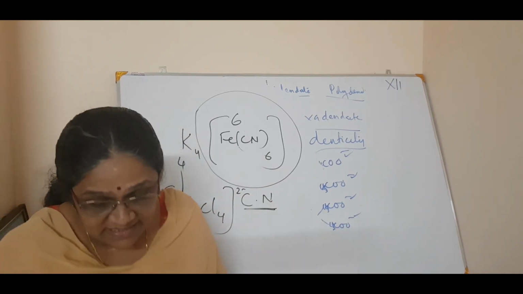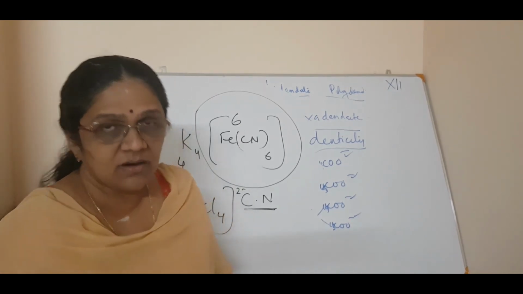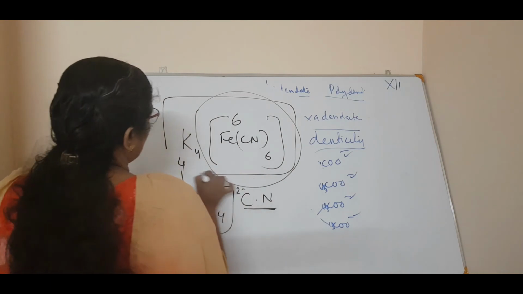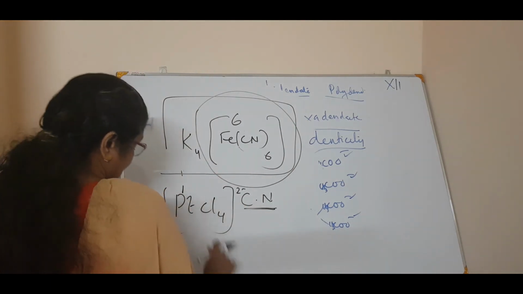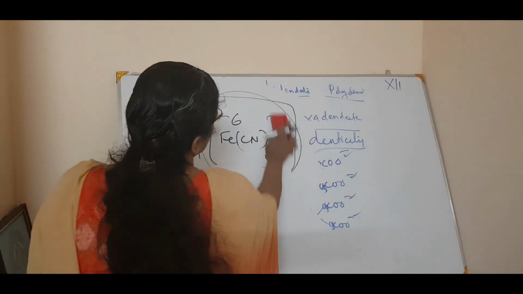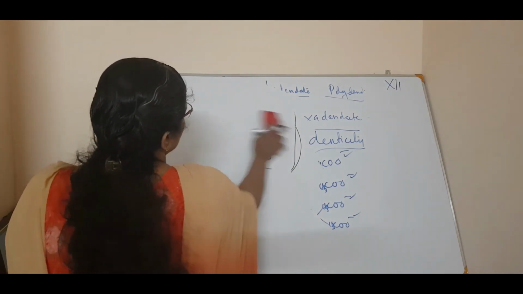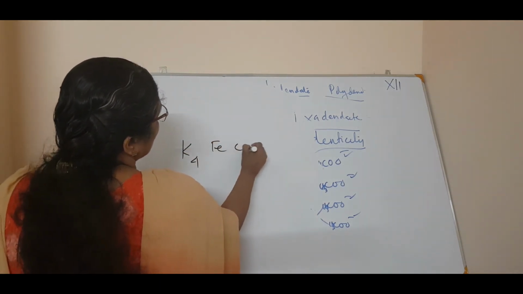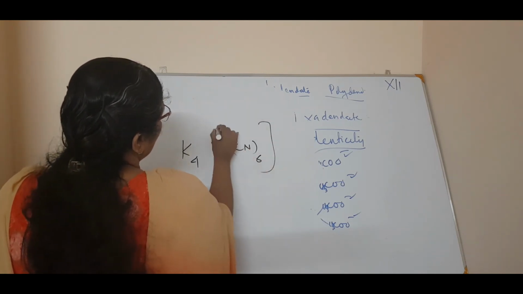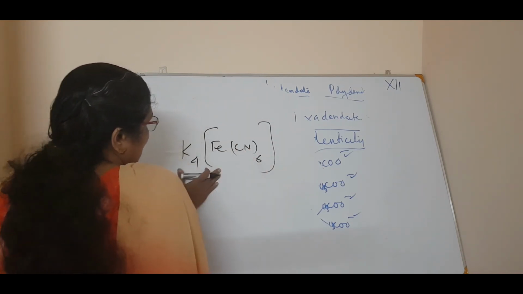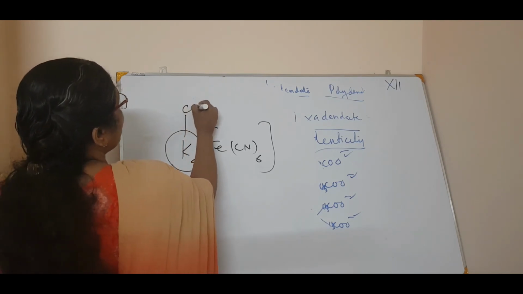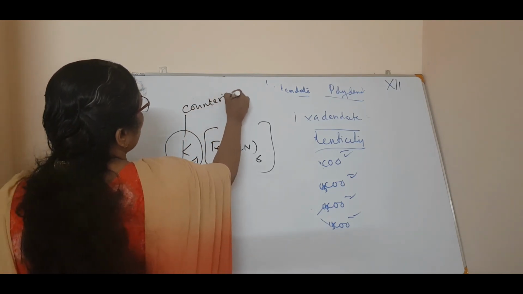Okay. Now next is coordination sphere. What is coordination sphere? The whole thing. See, you are writing a full complex like K4[Fe(CN)6]. This is a coordination entity, and along with it, K plus is called the counter ion.